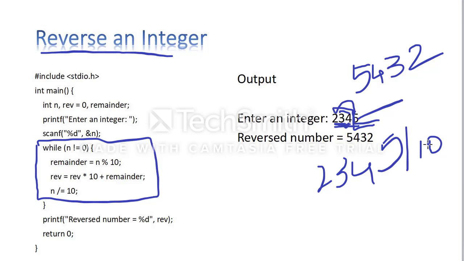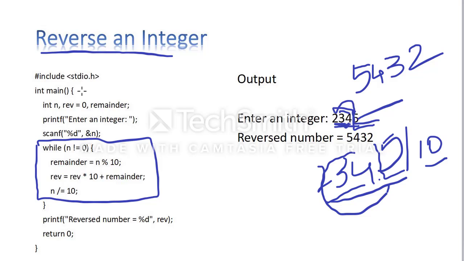What is the number for 2345 divided by 10? When you divide this number by 10, you get 234.5 actually. But in an integer you don't get the decimal places, so you will get only 234. So 234 I am again taking for manipulation. So this is the process. You will be clear after explaining this condition, then you will understand that logic.